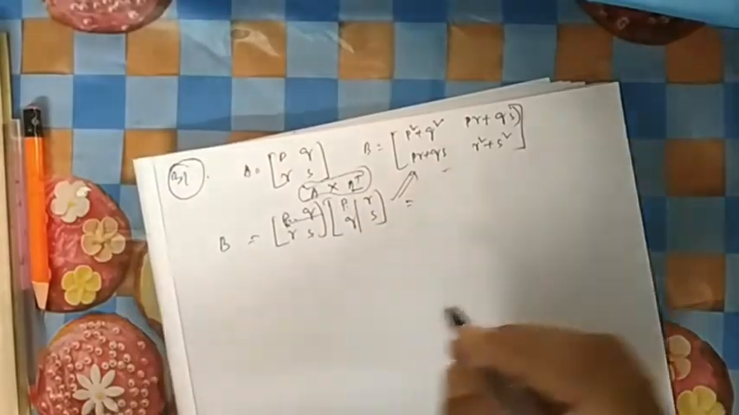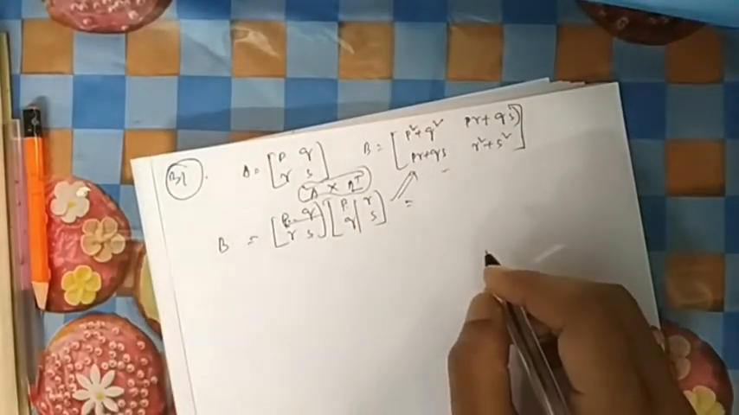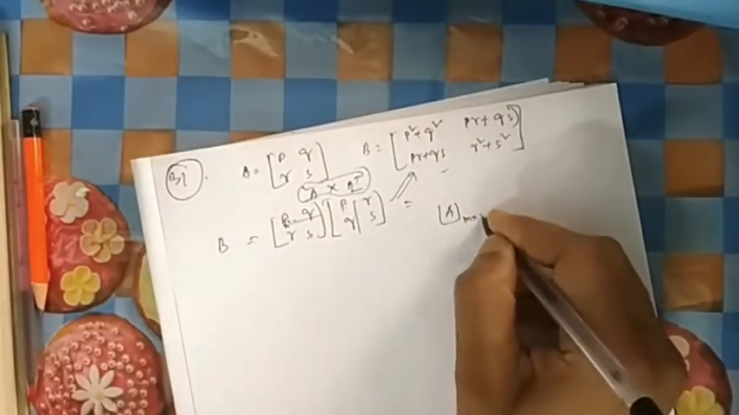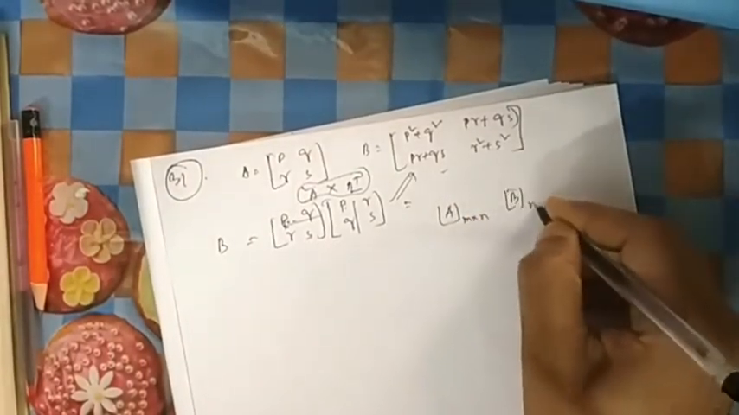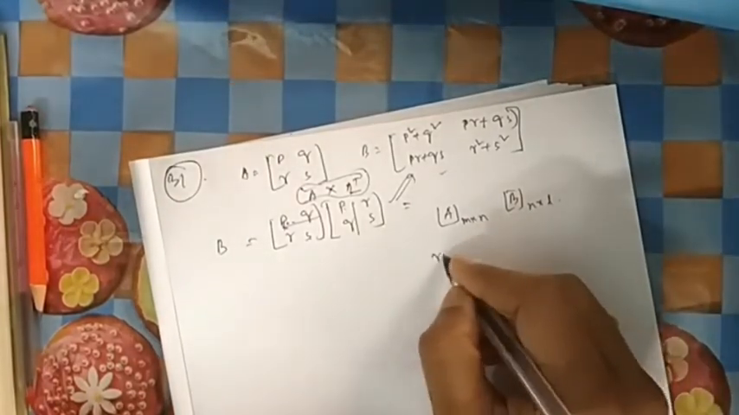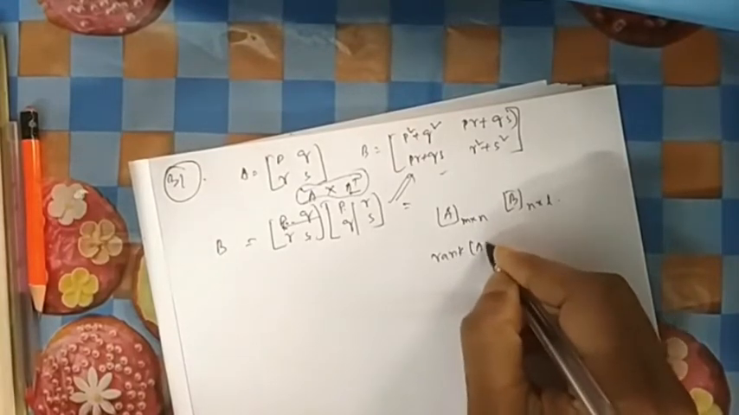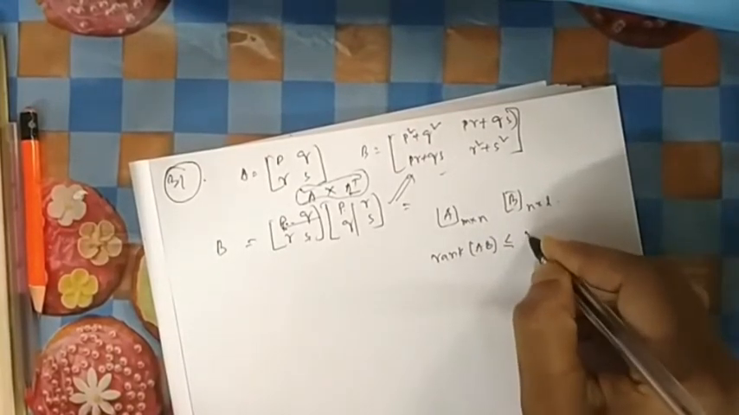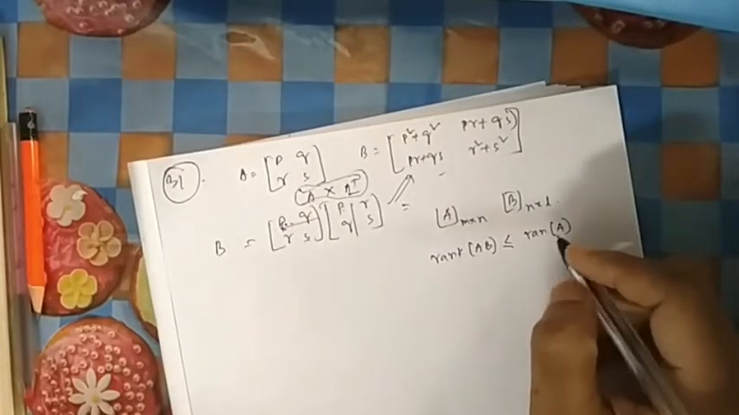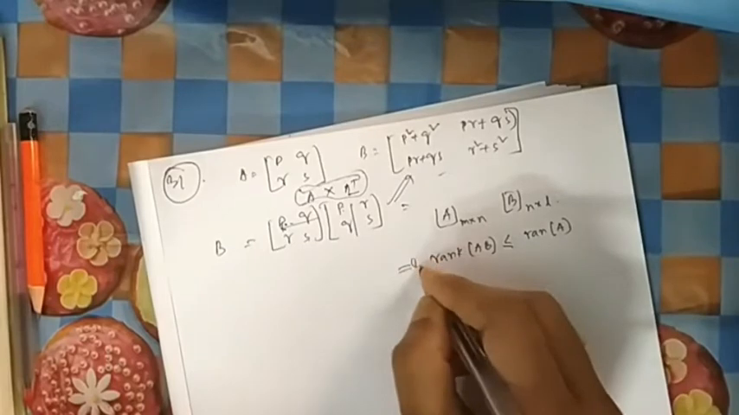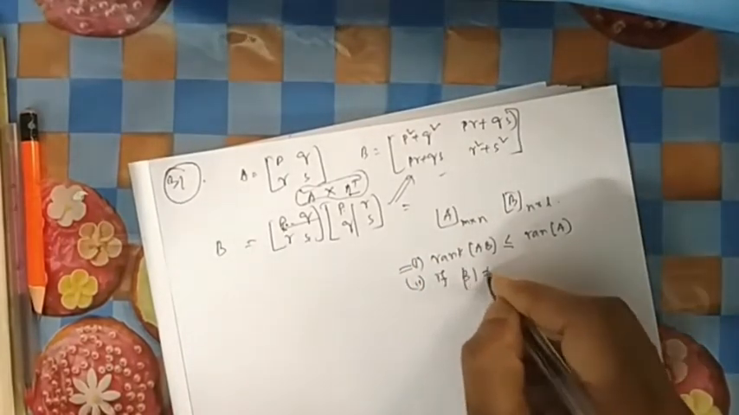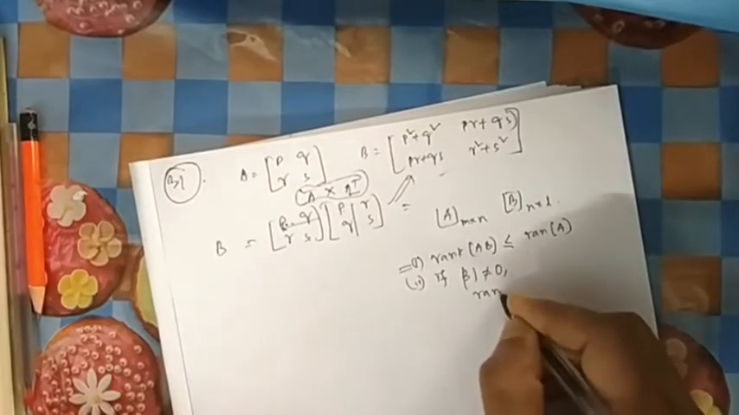So there is a theorem for this one. I am writing the theorem. If A is a matrix for M cross N and B is a matrix for N cross L, then the rank of the product AB will be less than equal to rank of A. And if determinant of B is not equal to 0, then these ranks are equal.